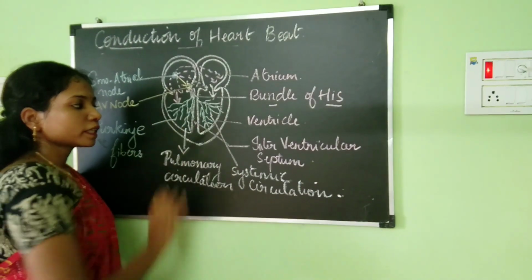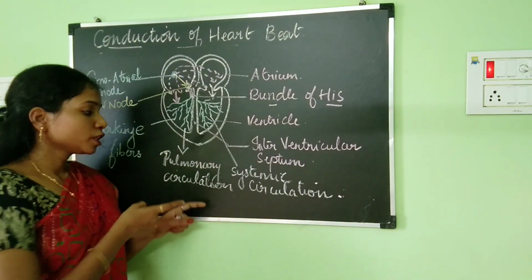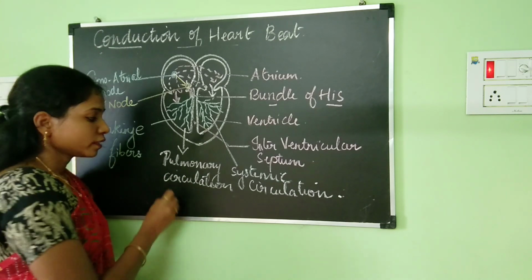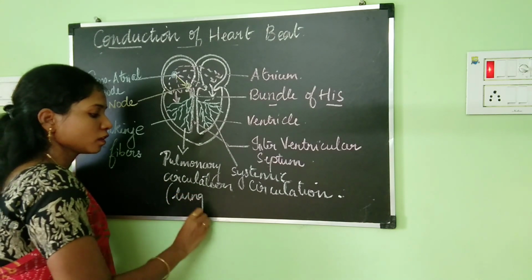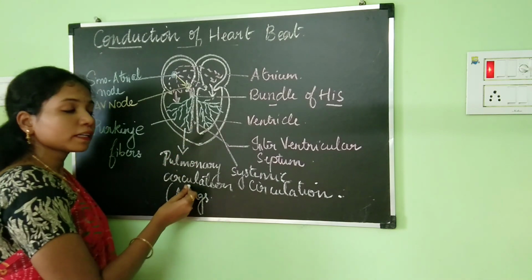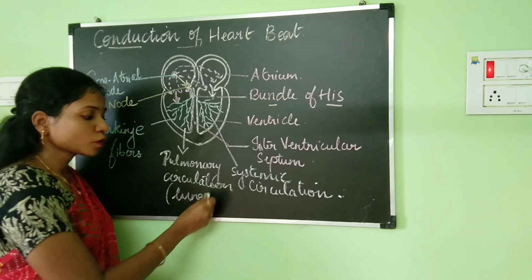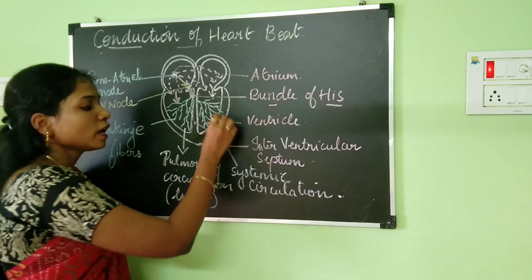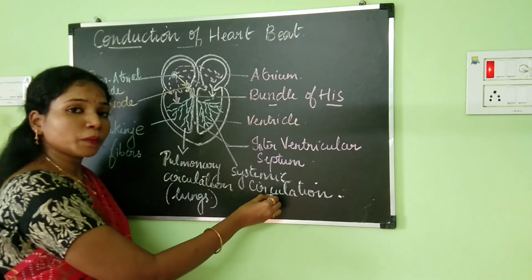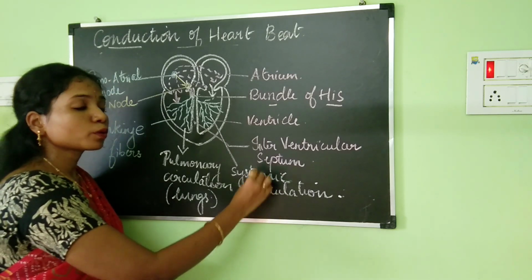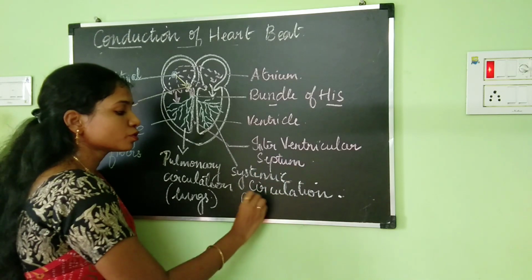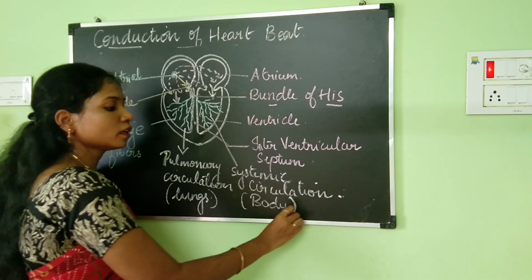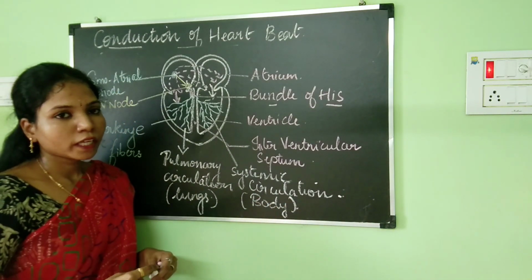So when the ventricles contract, the blood will be pushed into the pulmonary circulation, that is where? To the lungs. So from the right ventricle, the blood will be pumped into the lungs only for purification. And then from the left ventricle, the blood will be pumped into the systemic circulation, which is to the entire body. I will repeat this once again for you.